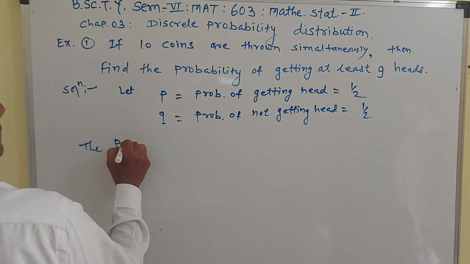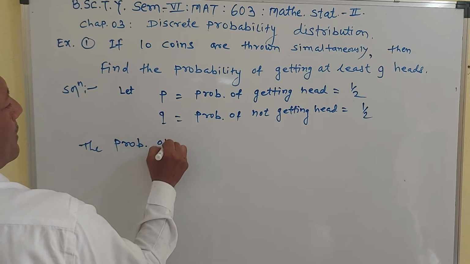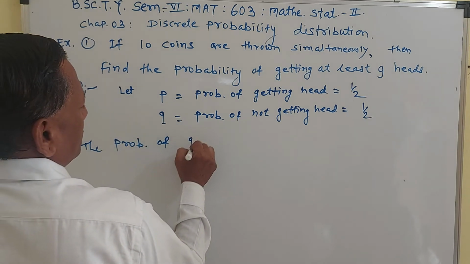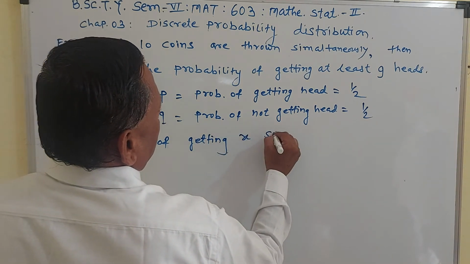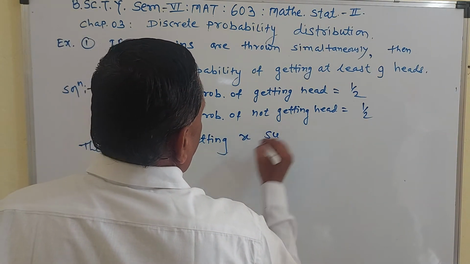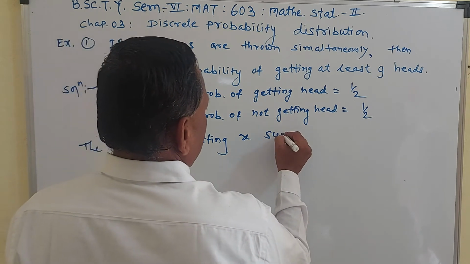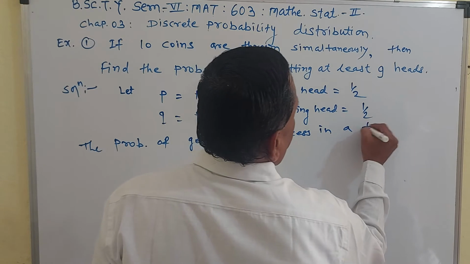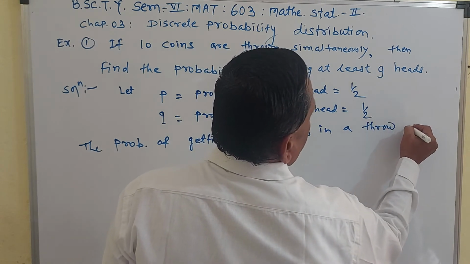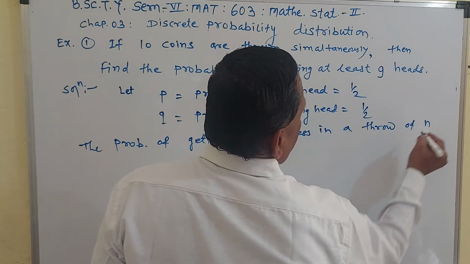The probability of getting X success in a throw of n trials.